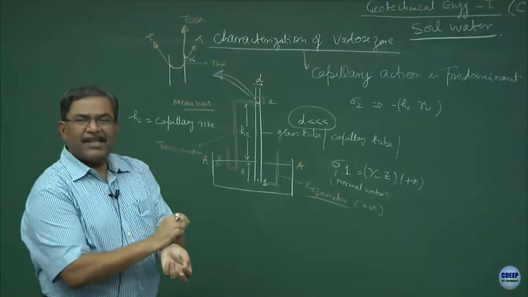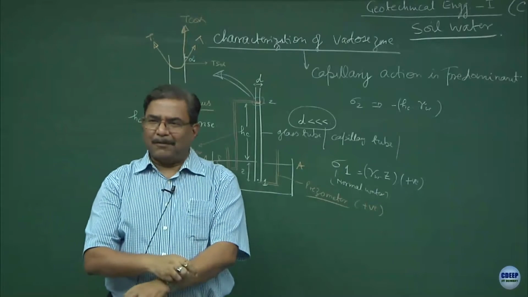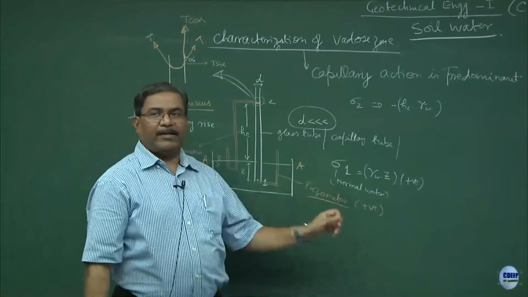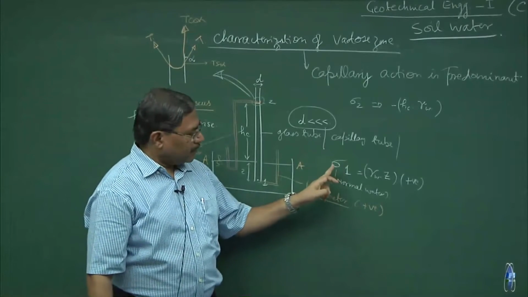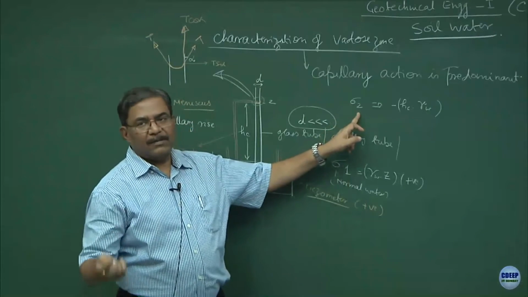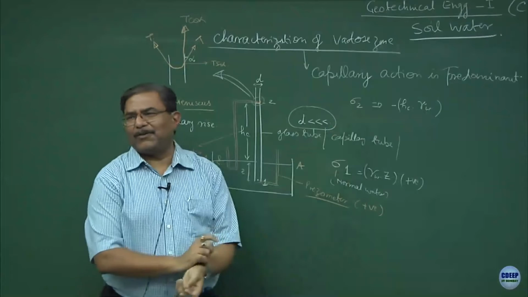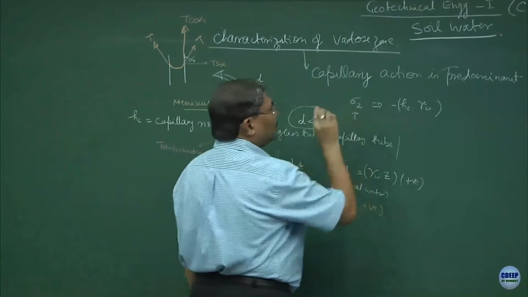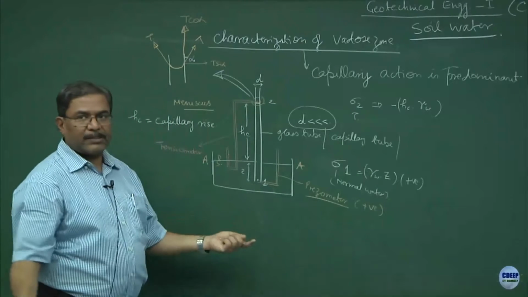Normally, we define pressure as sigma, normal stress. This is the normal stress at point number 1 and this is the normal stress at point number 2, clear. P1 we do not use. The shear stress we will be using as tau, but because you are dealing with water, shear stress is going to be 0.